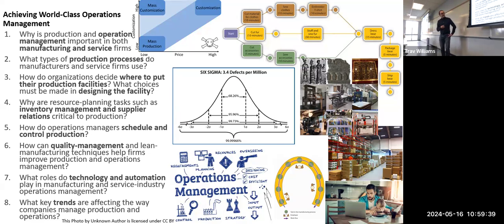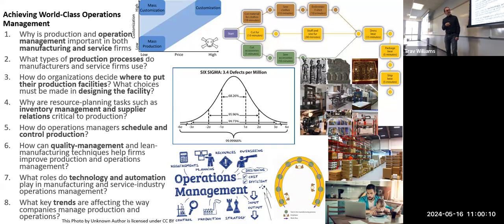Then we get to quality management. Okay, yeah, exactly. This is Six Sigma. As I mentioned, you could use statistics to evaluate your processes. And if you achieve Six Sigma, then it's only 3.4 defects per million, as I mentioned earlier.